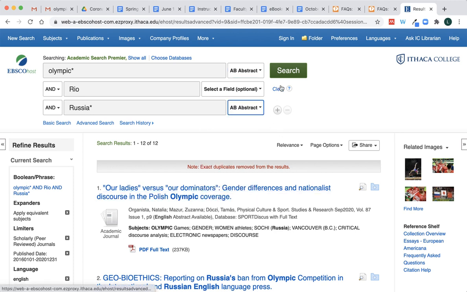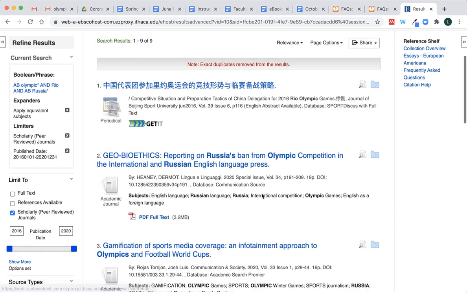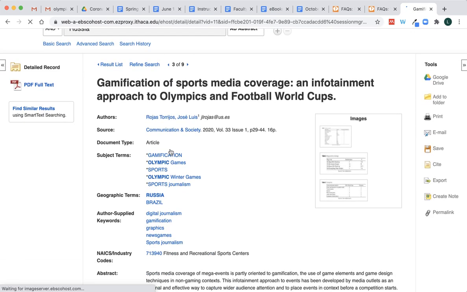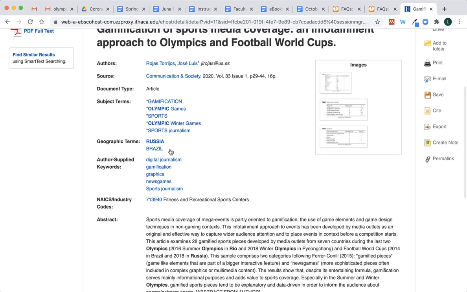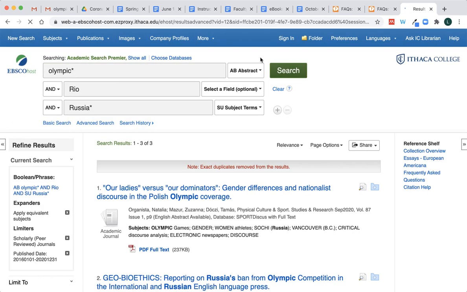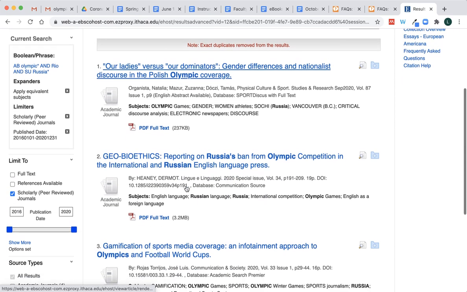Abstract, which is the summary of the article. I'm not sure what we'll get when I do that. Oh, it's bringing back some of the other articles from China. Just to quickly click on one of these, I know this isn't about doping and performance enhancement, but I just wanted to show you that the terms that show up here are what are called subject terms. So that's what it means when you select subject terms versus abstract, which is the summary of the article.